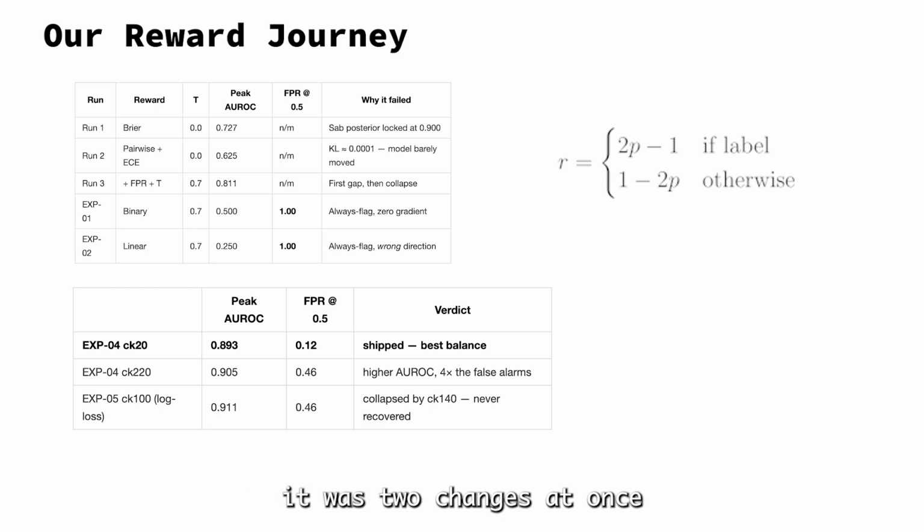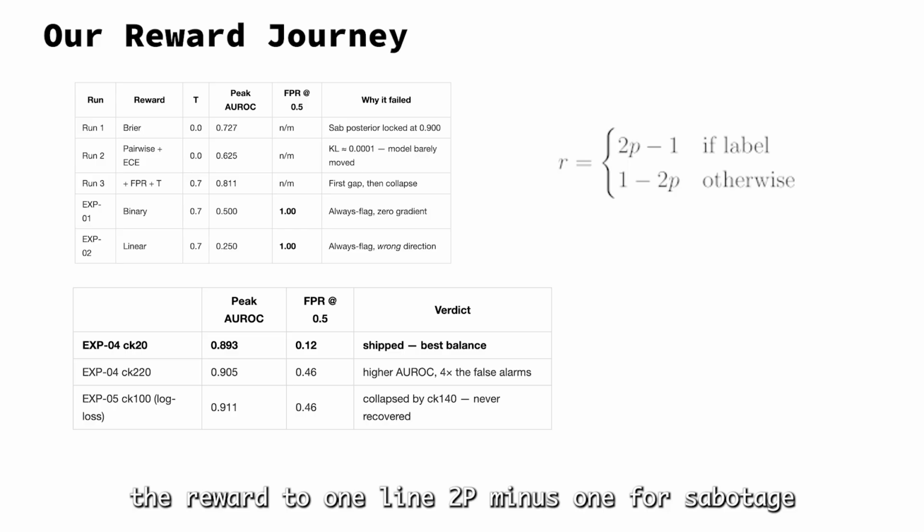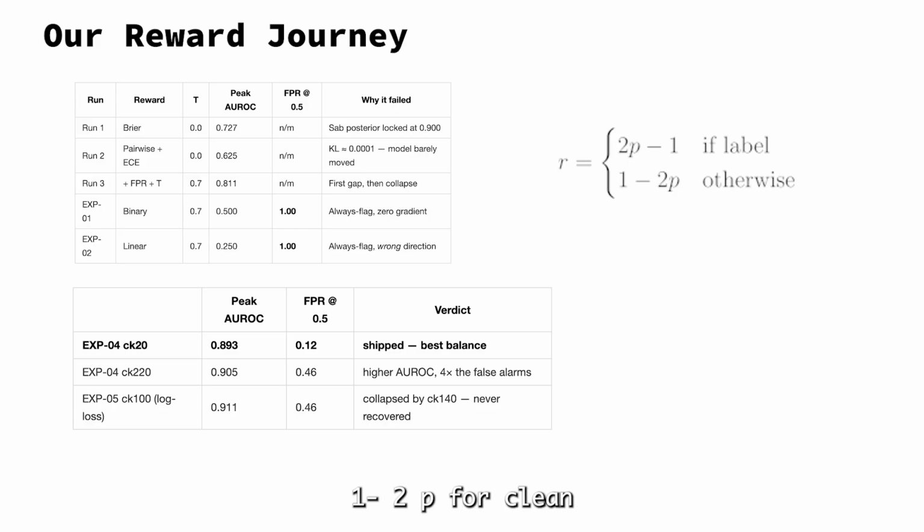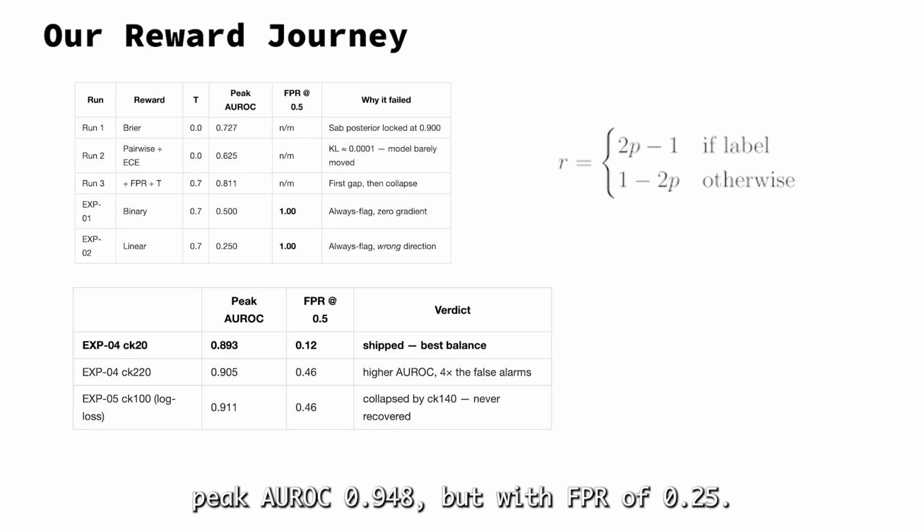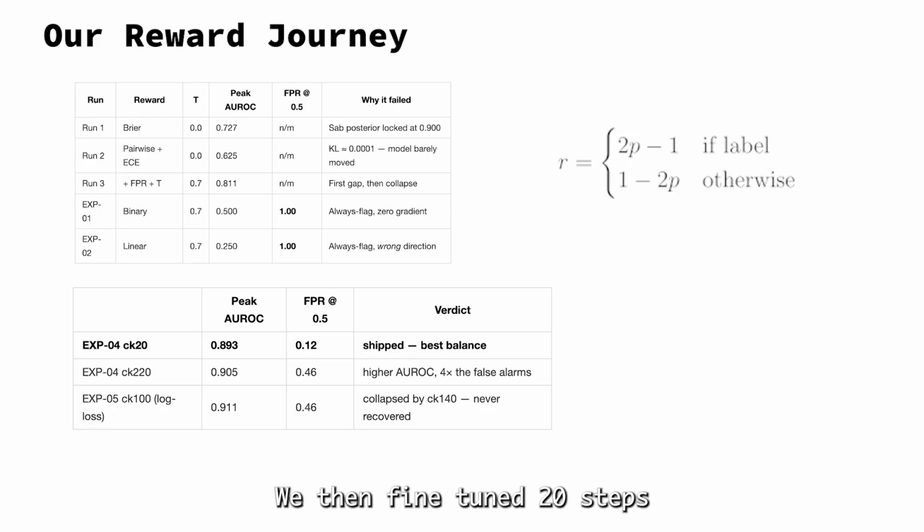It was 2 changes at once. Bump temperature to 1.4 and collapse the reward to 1 line. 2p-1 for sabotage, 1-2p for clean. Peak AUROC 0.948 but with FPR of 0.25. We then fine-tuned 20 steps with a lower learning rate, that's checkpoint 20, AUROC 0.893, FPR 0.12, shipped. In our case, simple rewards gave us better results than the complex ones. Linear 2p-1 beat a 5-term composition once exploration was open.